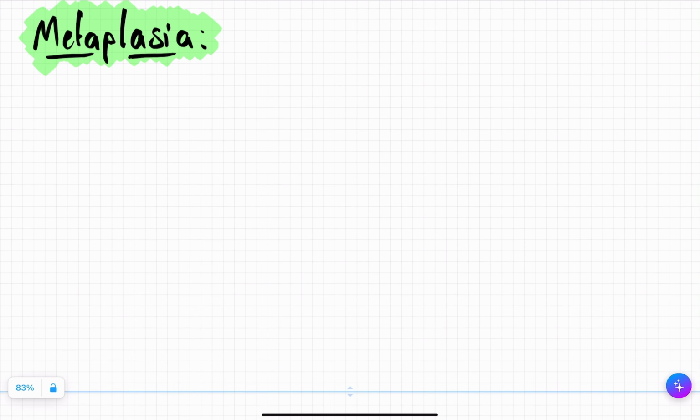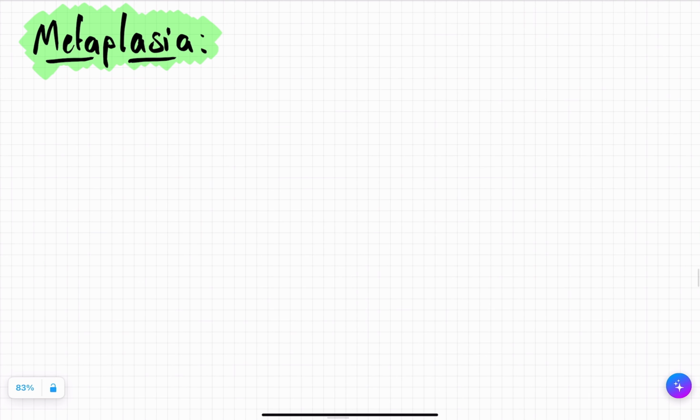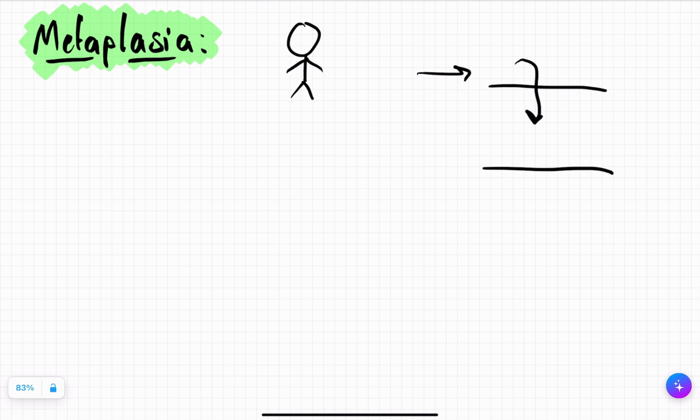Now the metaplasia. Suppose this is you. Usually you used to go to the forest to take out woods, but this time the woods are in the sea. Now you cannot go to the bed of the sea. You need to become a fish or a shark so that you can go. So earlier you were man, now you are fish. Why? The environment changed. Similarly, in metaplasia, this is the thing which occurs.